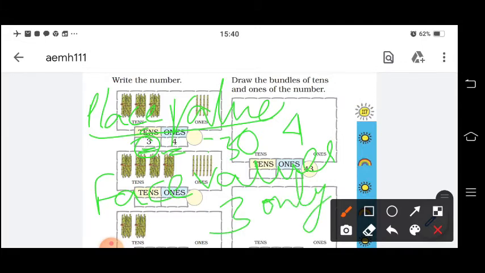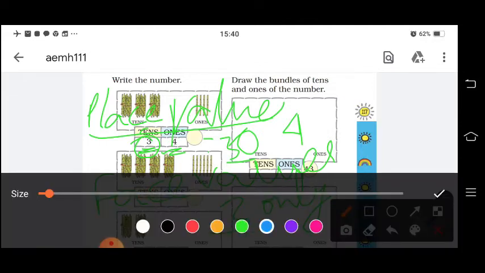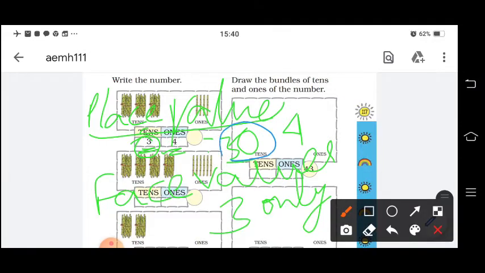Face value is 3. But what is the place value? Place value is 30. Face value is 3. Face means what we can see, that is the value. If I see 4, 4 means 4. So which place? That means ones place.